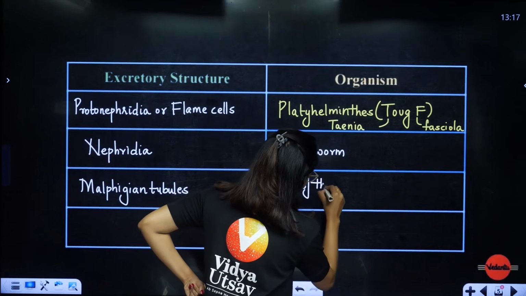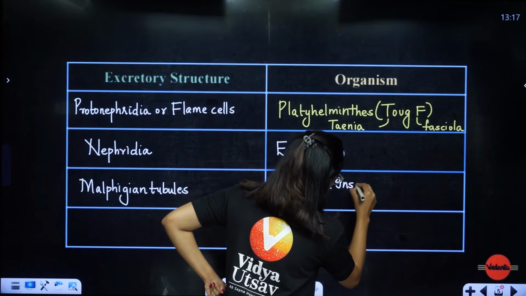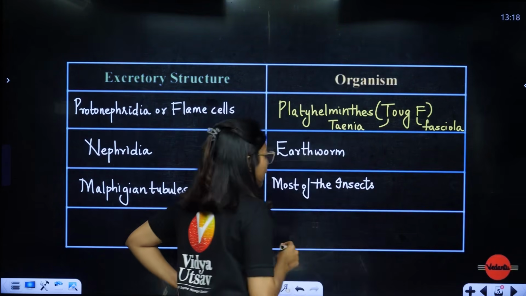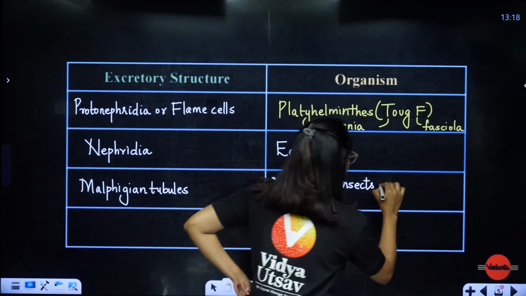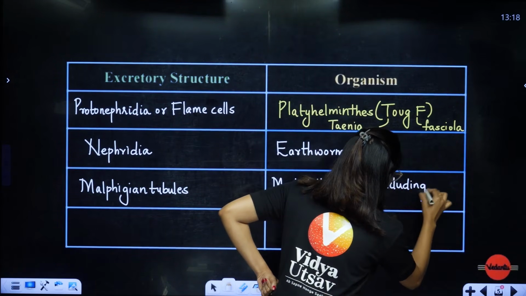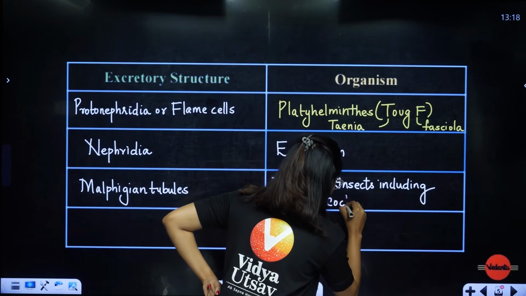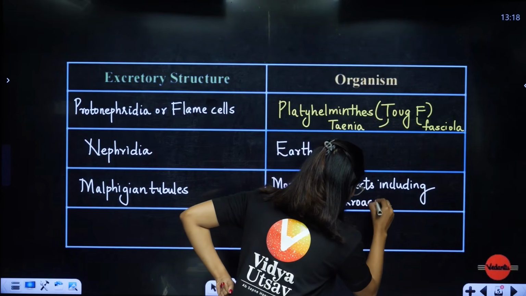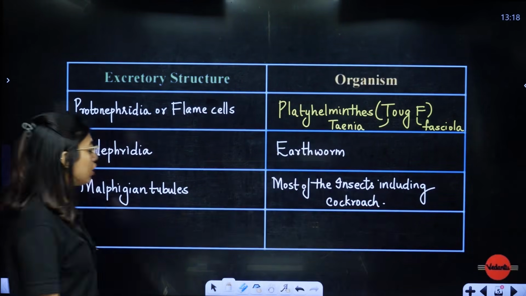because insects have different types of systems. So every insect need not have it. Most of the insects will have it, including your cockroach. Clear? Including your cockroach.